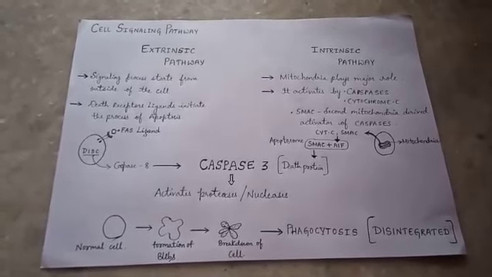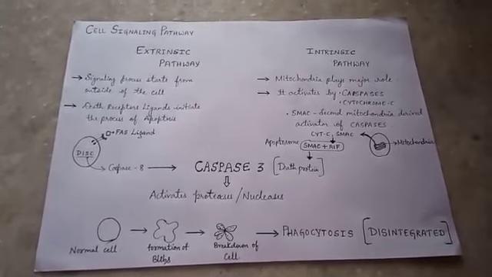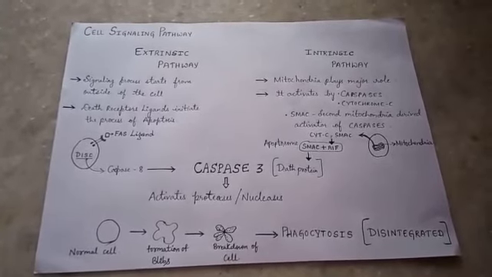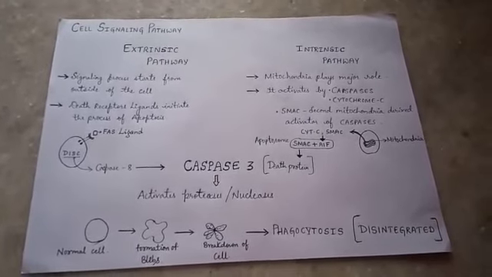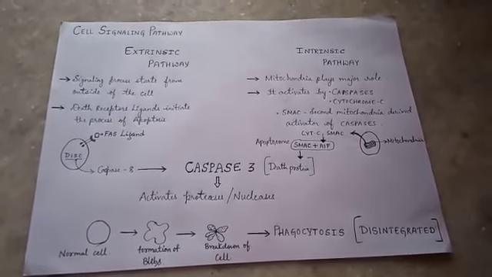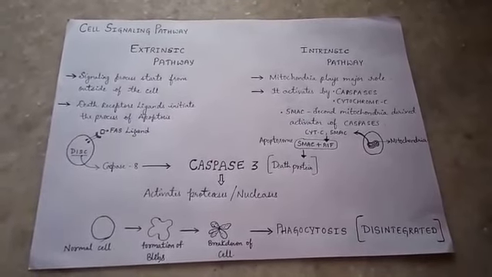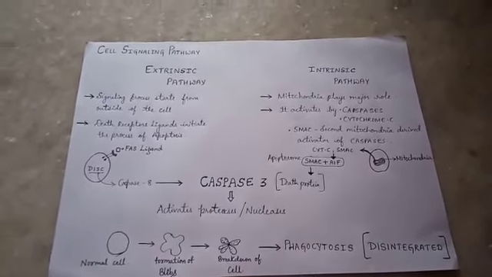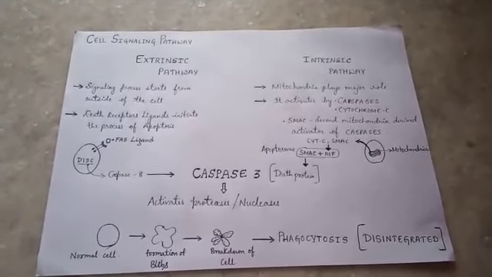A normal cell has the formation of blebs. Blebs are nothing but the bulging over the cell. Due to the formation of blebs, there is breakdown of the cell and this forms debris. The debris has to be phagocytosed and this will be done by the macrophage cells, and this is known as the disintegration of the cells.